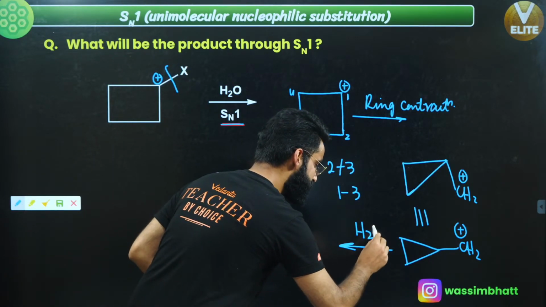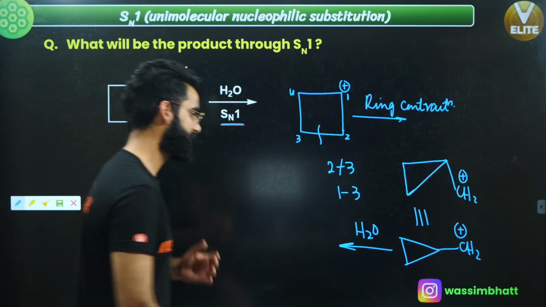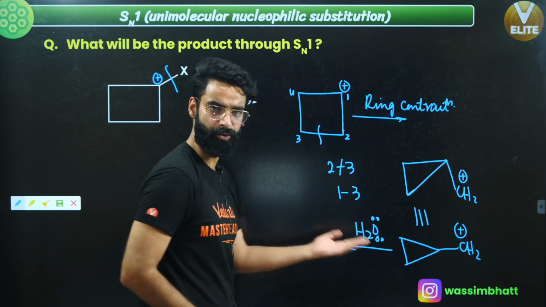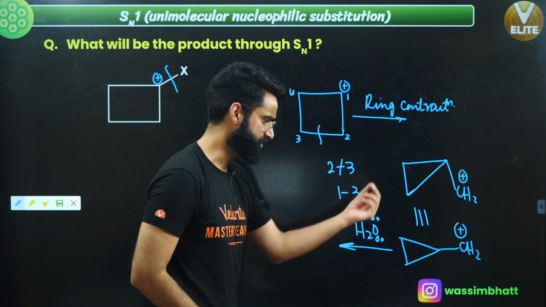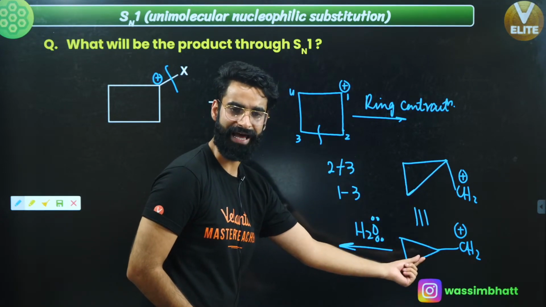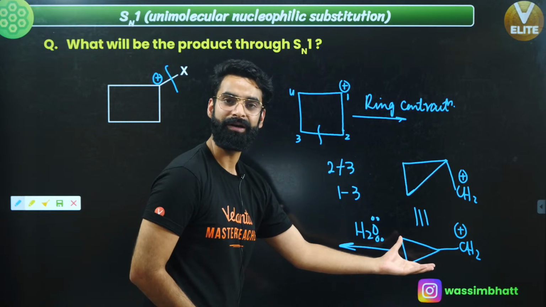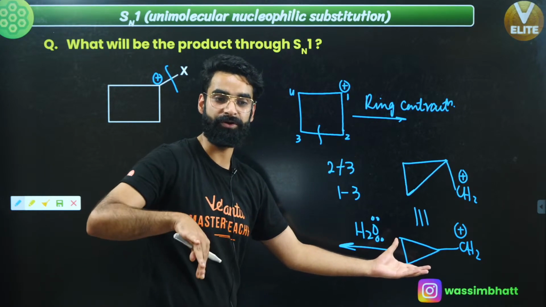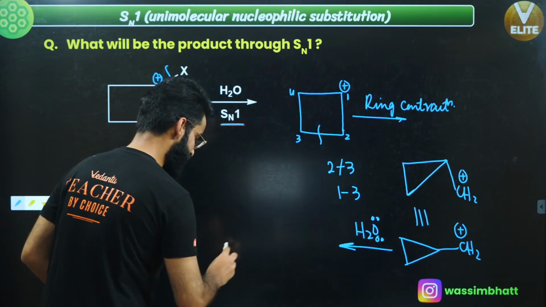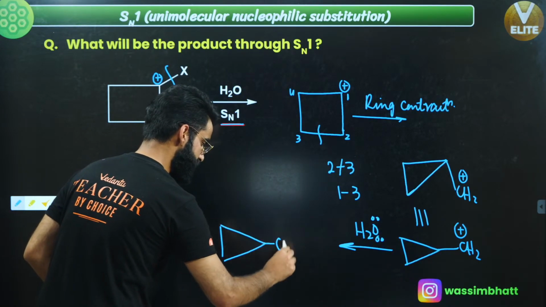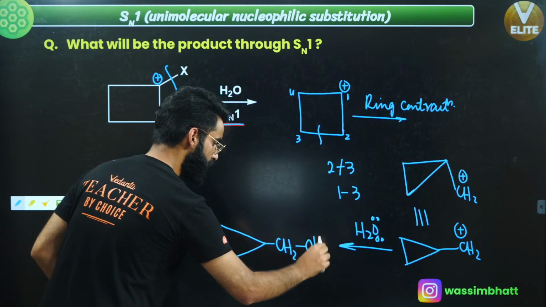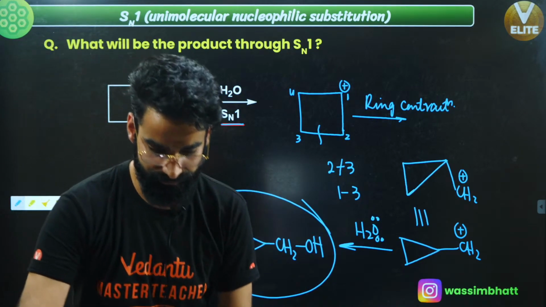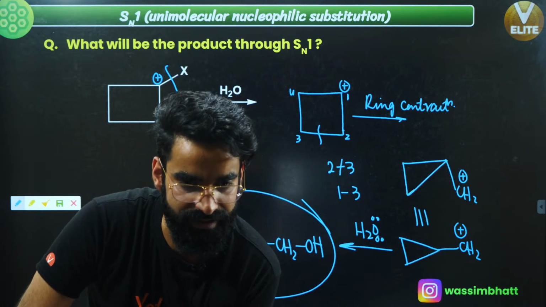Now people, again, for this cyclopropyl methyl carbocation, the water, which is the solvent, is going to act as the nucleophile. So first you get the protonated alcohol, and that protonated alcohol loses H positive because water takes that H positive out. So finally you get the product something like this. This is CH2, and with the CH2 you get OH as well. So this is the final product over here. I'm sure it's clear to everyone.